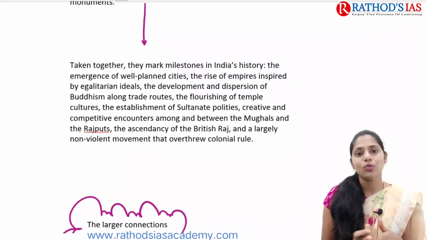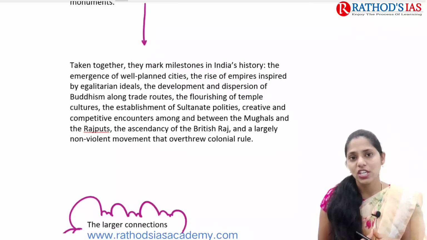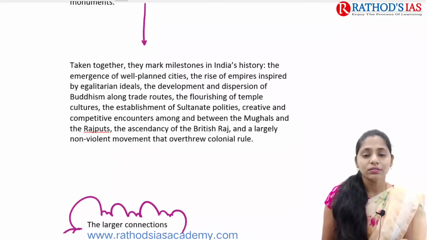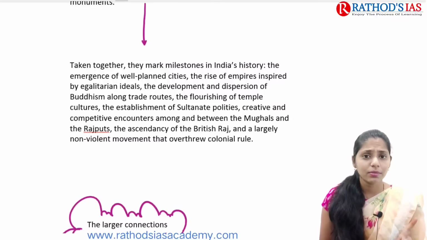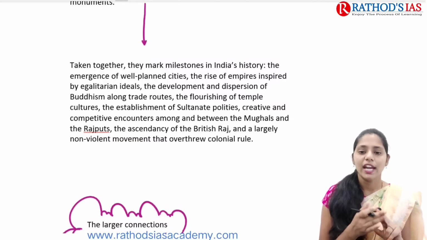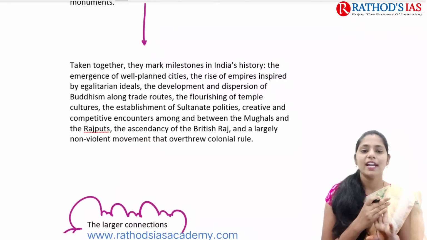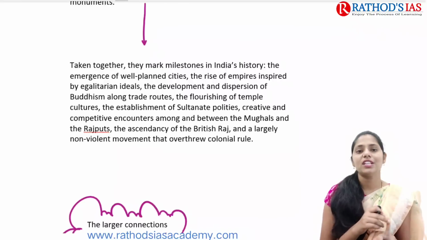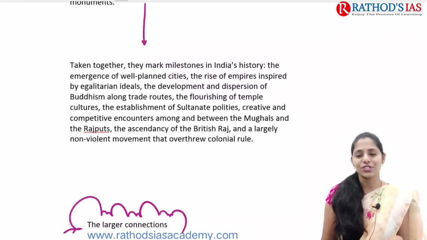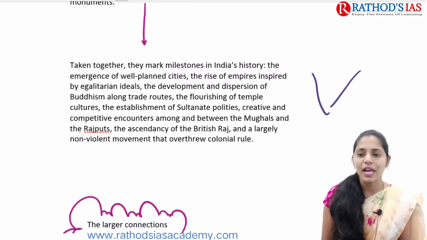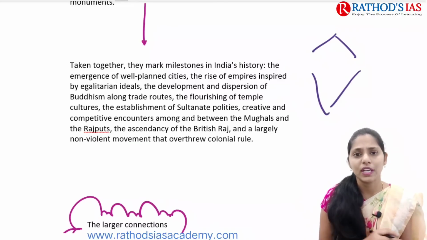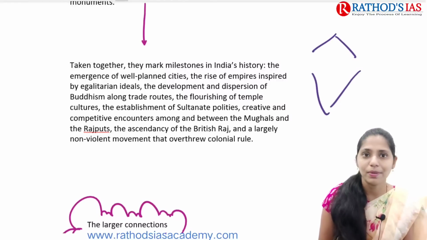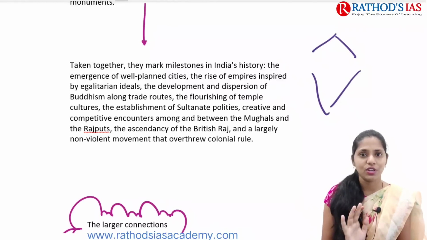After the Kalinga war, we saw a great change in Ashoka, and he followed Dhamma, right? So the first thing we have to remember is the Harappan civilization, later the rise of empires, and later the dispersion as well as development of Buddhism. And next, later on we came with temple architecture. Temple architecture is a very important topic in our ancient art and culture, and you might get questions from it in your mains and even in your prelims.